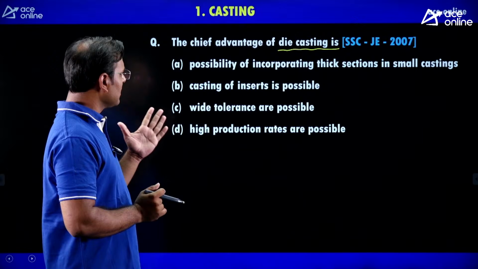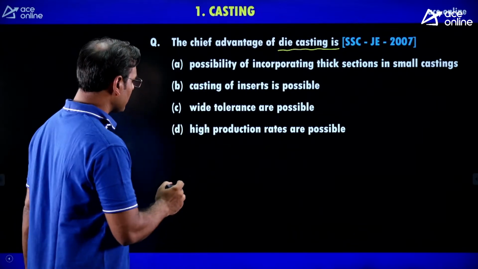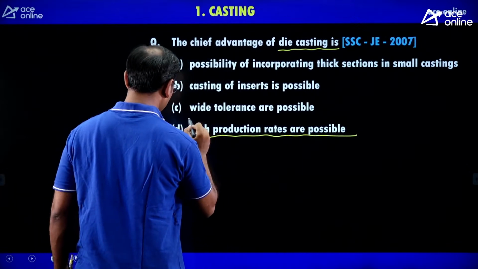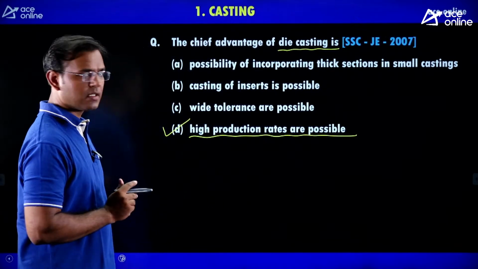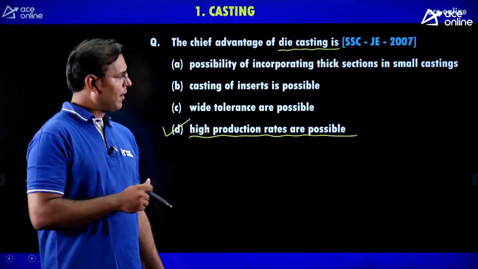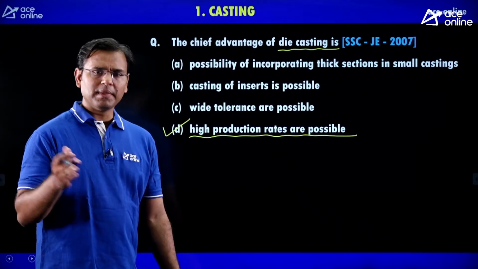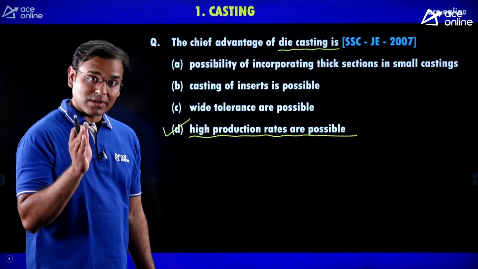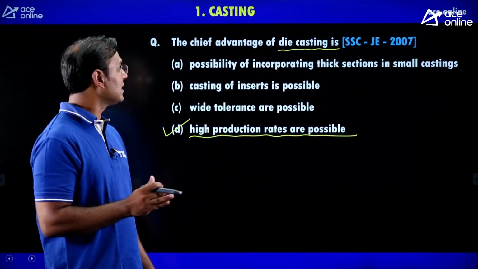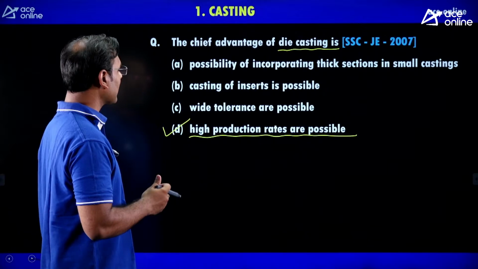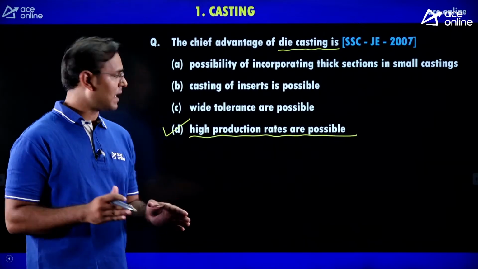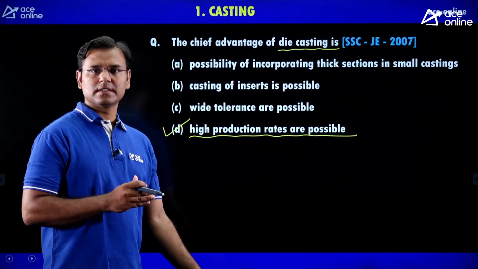Guys, the main advantage of die casting is the high production rate. After 2007 also, in many important exams, many PSU exams, this question is going to repeat: the chief advantage of die casting, or out of the following methods, which method has the highest production rate.